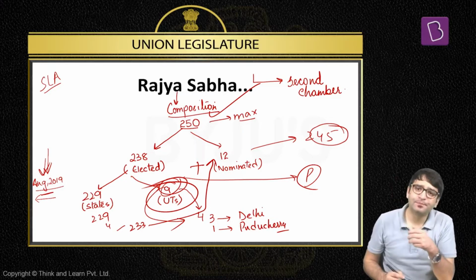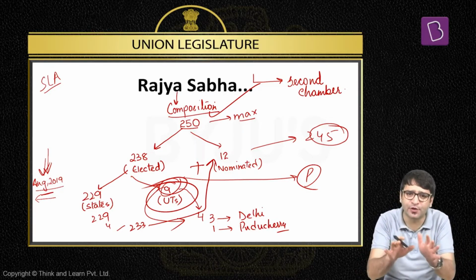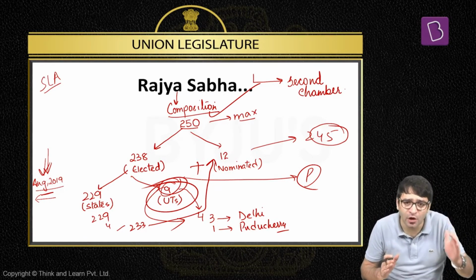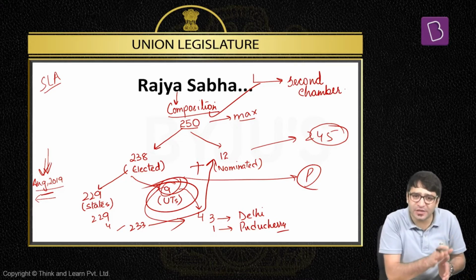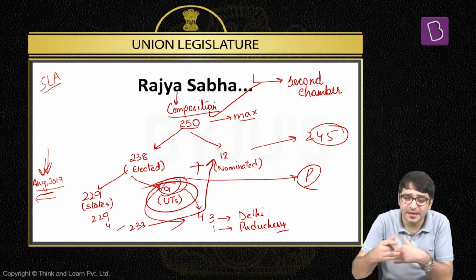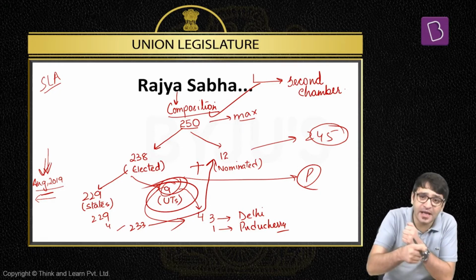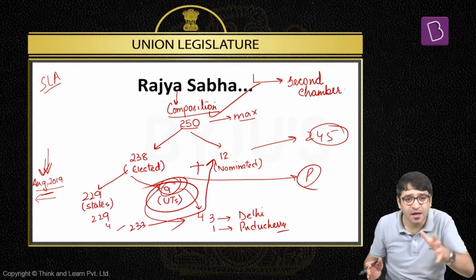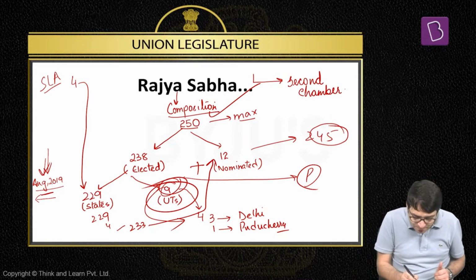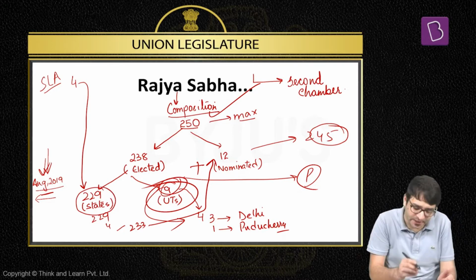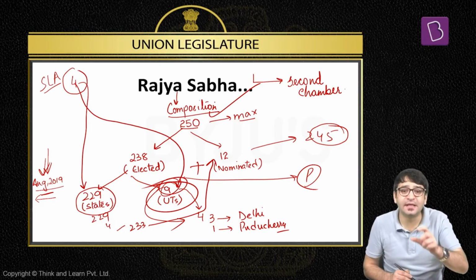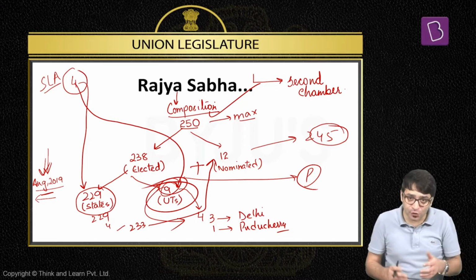Something else happened. Jammu and Kashmir, as I told you, was converted into a union territory, then bifurcated into union territories: the union territory of Jammu and Kashmir and the union territory of Ladakh. Ladakh is a union territory without a legislative assembly, but Jammu and Kashmir is a union territory which will have a legislative assembly. That means it will be just like Delhi and Puducherry, so J&K should also be provided representation in Rajya Sabha. There were already 4 MPs in Rajya Sabha from the state of Jammu and Kashmir. But when J&K was converted into a union territory, it was decided that these 4 MPs will now be the representatives of the union territory of Jammu and Kashmir, which means now the scales have tilted.